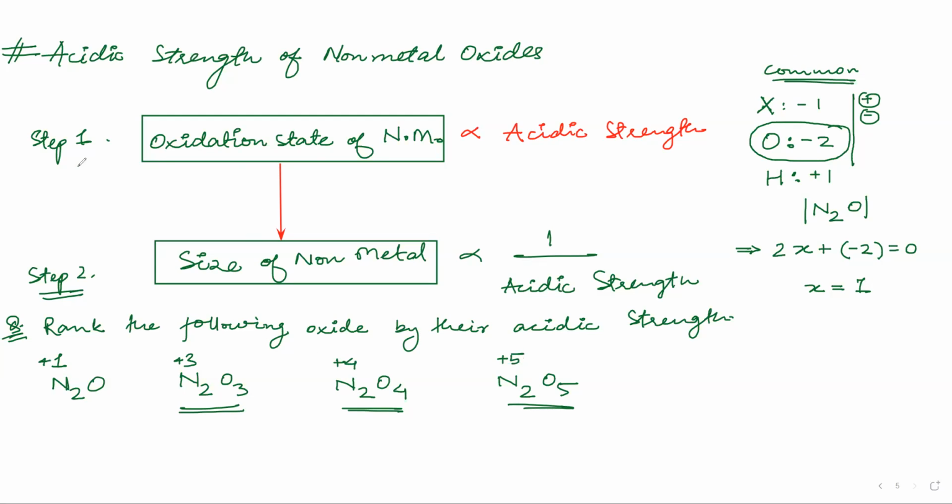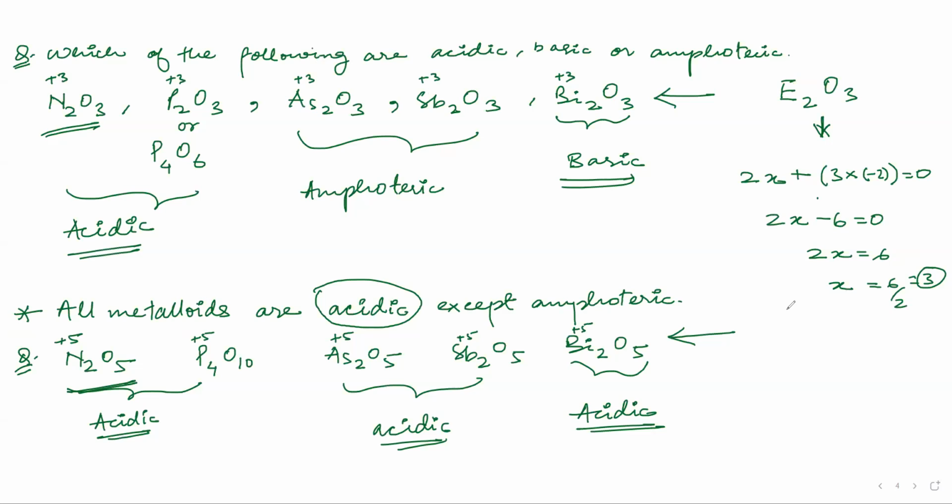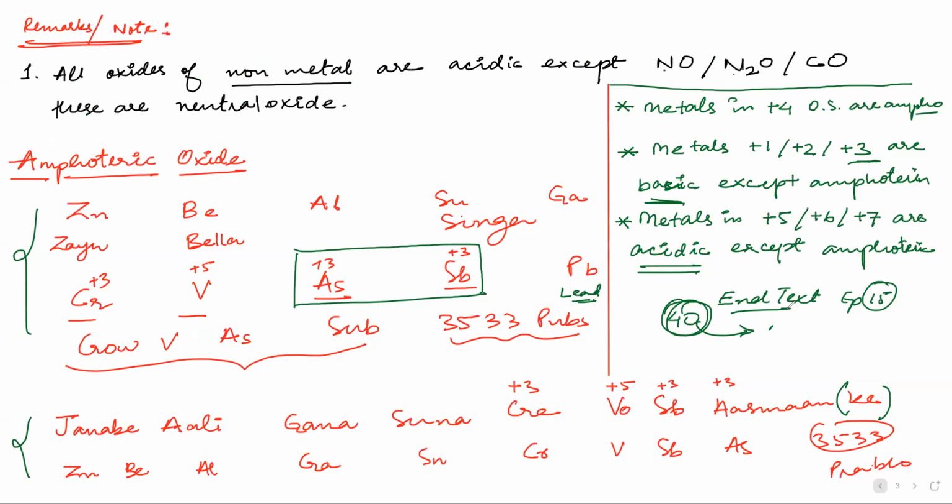See, in this step 1, we have got the answer now. So this answer will be, is that correct? Yes, correct. But you said oxidation state 4 is amphoteric, right? Where did I say that? Previous page, I guess.